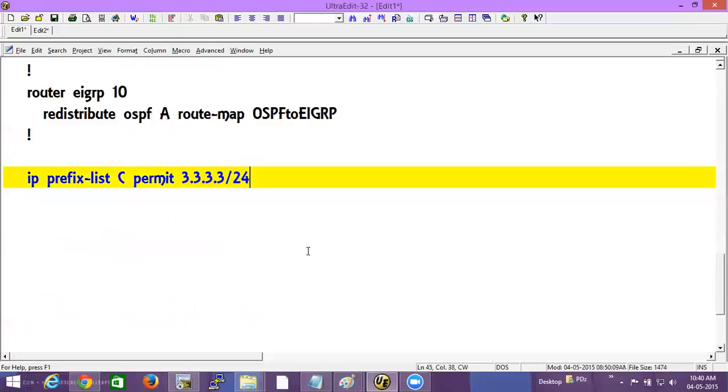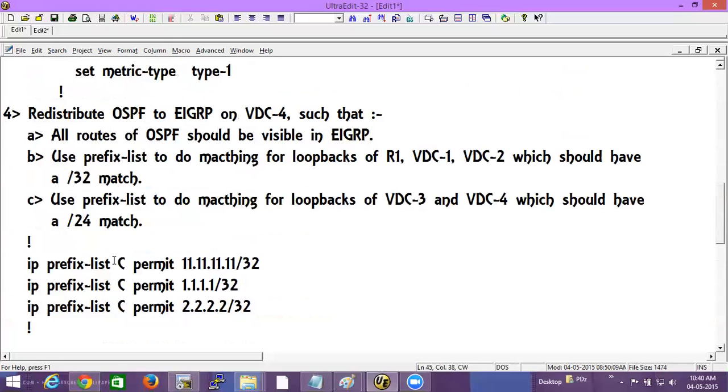Can I match like this? It is telling to match what? But in the prefix list it's telling me to use /24. Yeah. But if I use /24, it will not work. Why? Because they are being advertised as /32, and if I match /24, it does not work.